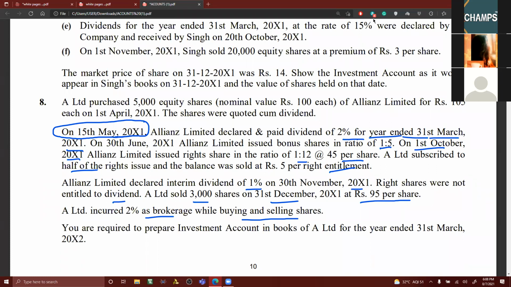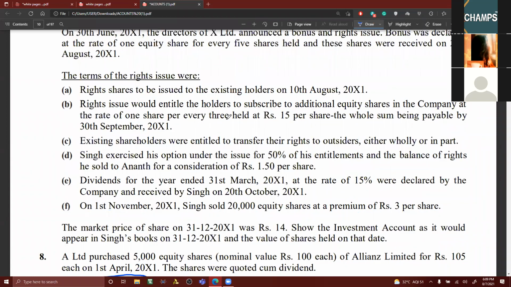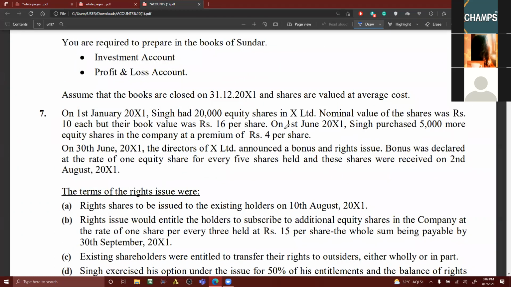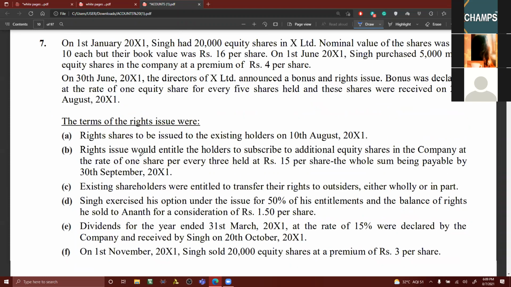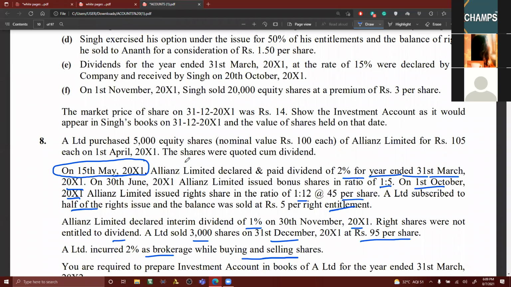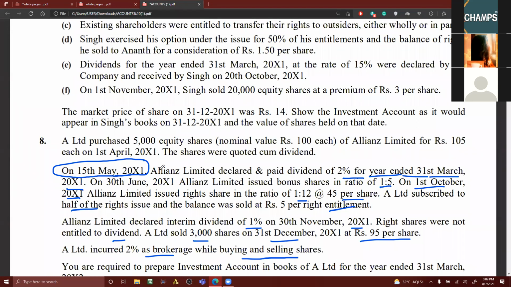Now, point number one in this problem, which is different from the last class problem, where we had some balance of shares. We had some opening balance in the last problem, with 20,000 equity shares in X Limited and then a purchase of a few shares. But here, straight away, A Limited purchased 5,000 equity shares on 1st April 2011. The shares were quoted cum dividend, including dividend.